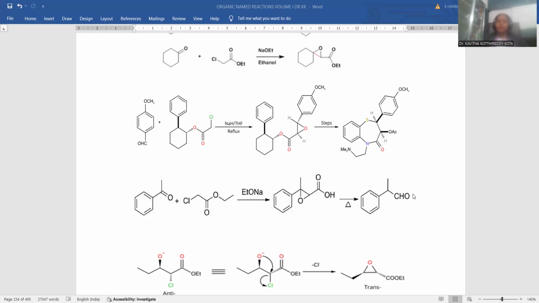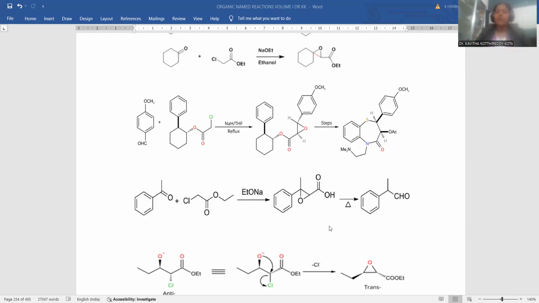So if you observe this compound, initially there are only 2 carbon atoms outside the benzene ring, but here one of the carbons got enhanced. Up to this, only the Darzens condensation process is completed. But what did we do in the next step? By the heating process, the molecule got some modification. Some extent of a reaction got completed and you got the final product as the aldehyde with one extra carbon atom with respect to the starting molecule.